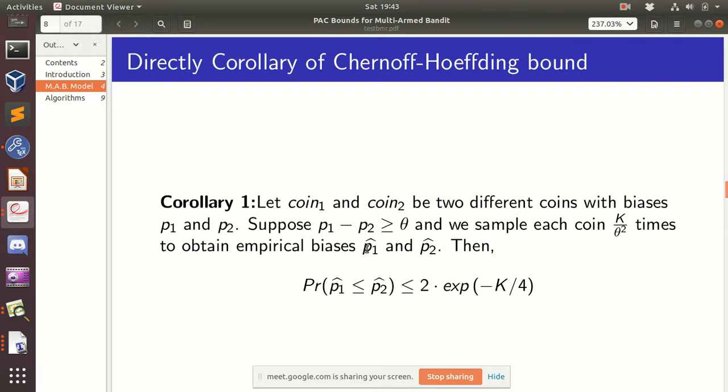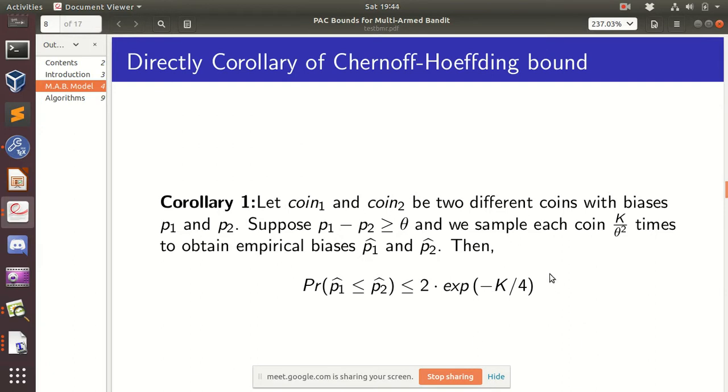The empirical bias is how many times you have got 1 as the output, divided by the total number of samplings you have done. That is p1 cap and p2 cap. So the probability that p1 cap is less than or equal to p2 cap is less than this value.